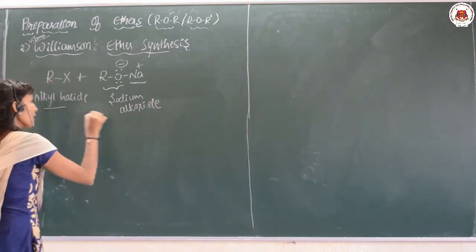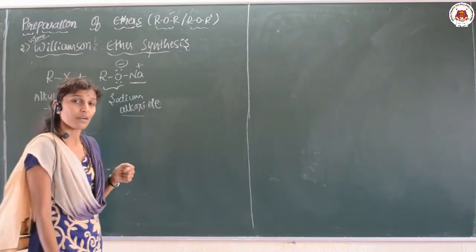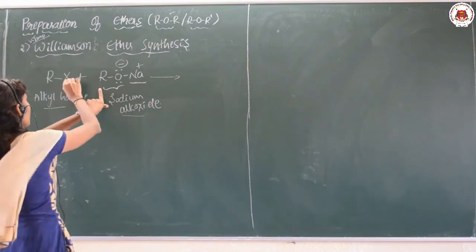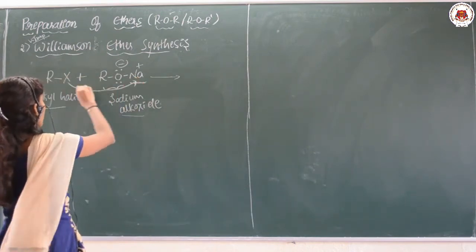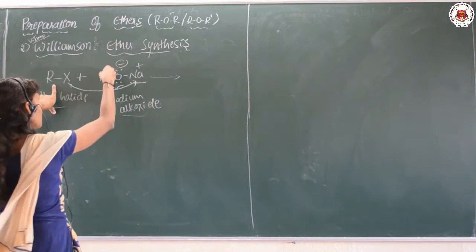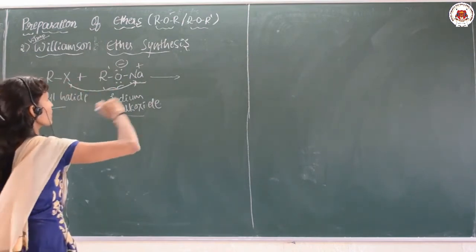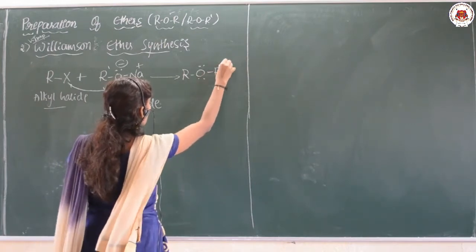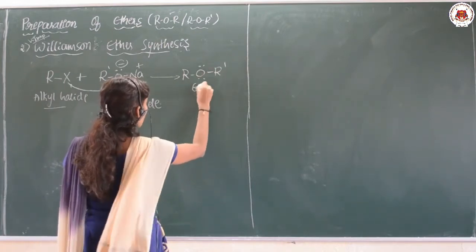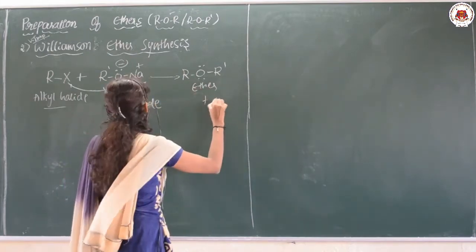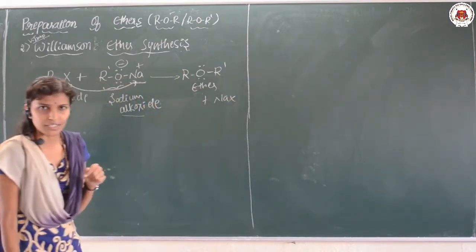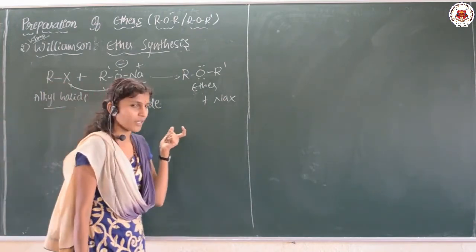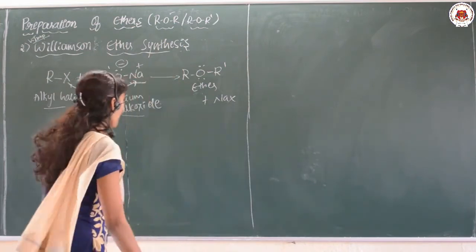Whenever alkyl halide is treated with the sodium alkoxide, there is a formation of, see here, this Na and X that is removed, you can take R dash, ROR dash, that is ether formation will take place, this is the ether, plus NaX.